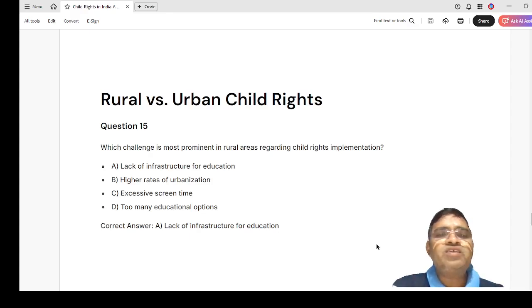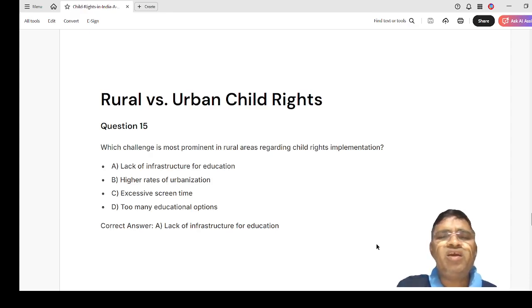Then, rural versus urban child rights. Question number 15. Which challenge is the most prominent in rural areas regarding child rights implementation? So, which is the challenge? Okay, so the options are lack of infrastructure for education, higher rates of urbanization, excessive screen time, too many educational options. The correct answer is a lack of infrastructure for education.